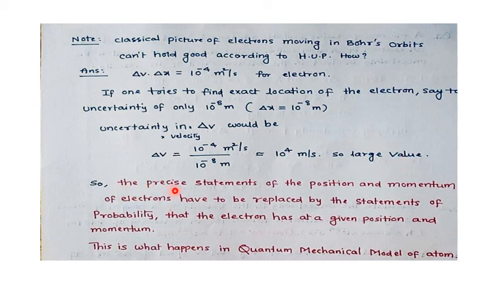So the precise statements of the position and momentum of electrons have to be replaced by statements of the probability that the electron has at a given position and momentum. So we use the word probability later. Okay, so don't think too much in atomic structure. If you think too much, then you can't understand atomic structure. Try to know just the basics of the principles only. Don't go in detail or in depth. Clear? So this is what happens in the quantum mechanical model of the atom.